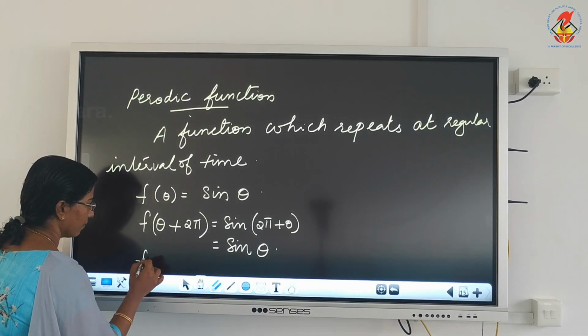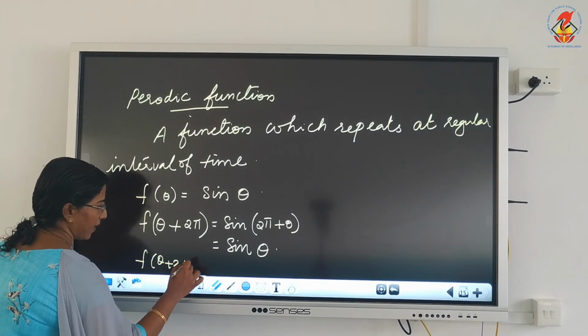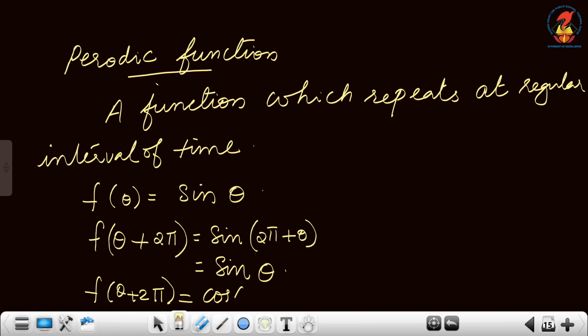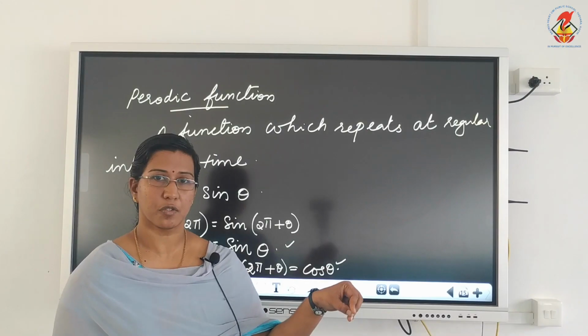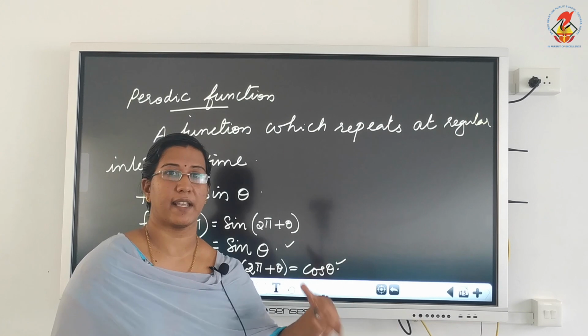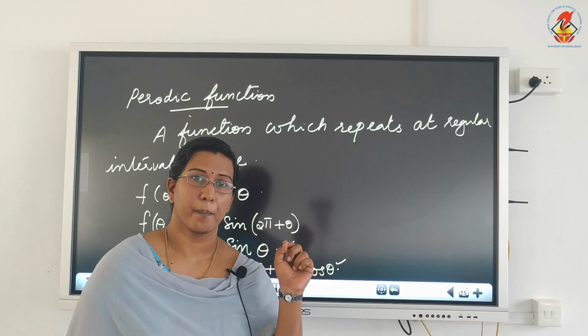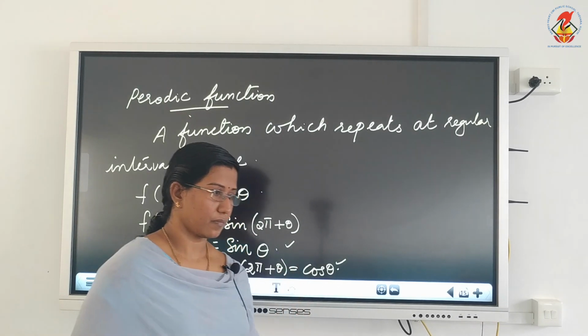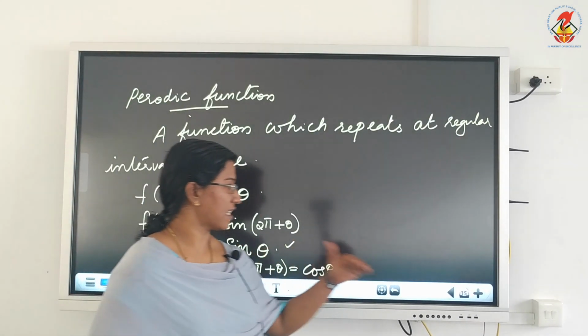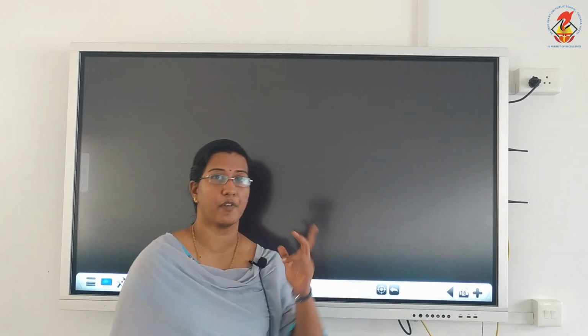Similarly, this is applicable to cos theta also. Cos of 360, that is 2 pi, plus theta is cos theta. So these functions are known as periodic functions, because when we are adding 360 degrees to the angle, the sine value is again coming back, or the cos value again we are getting, which means it is an example for periodic function.